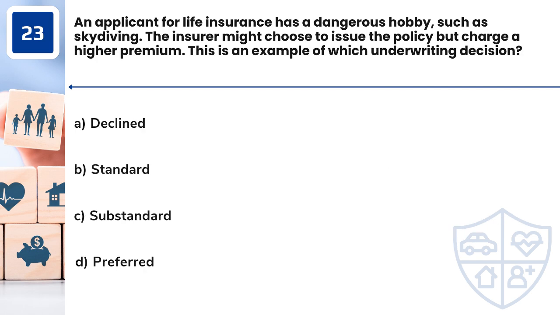Question 23. An applicant for life insurance has a dangerous hobby, such as skydiving. The insurer might choose to issue the policy but charge a higher premium. This is an example of which underwriting decision: A. Declined. B. Standard. C. Substandard. D. Preferred.